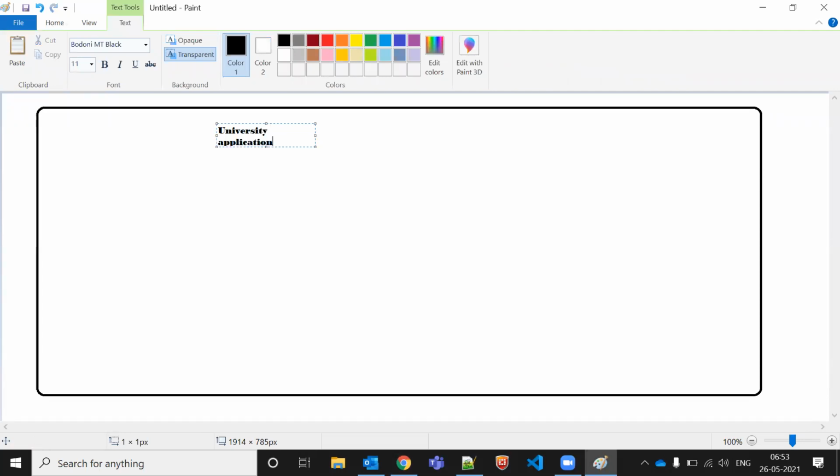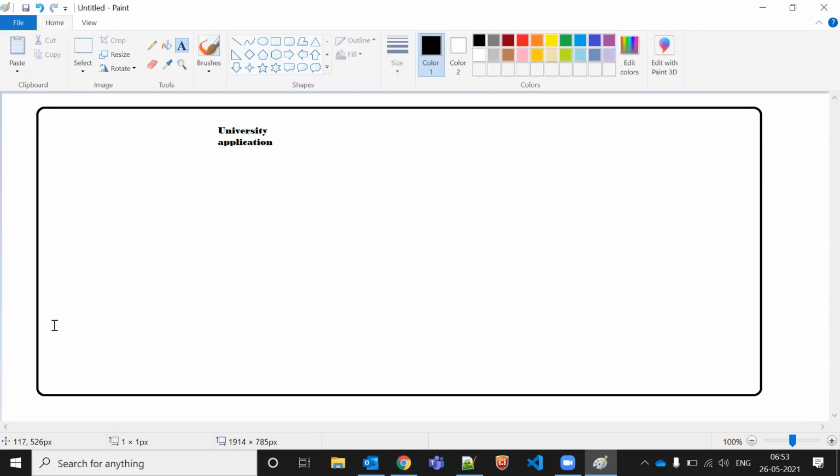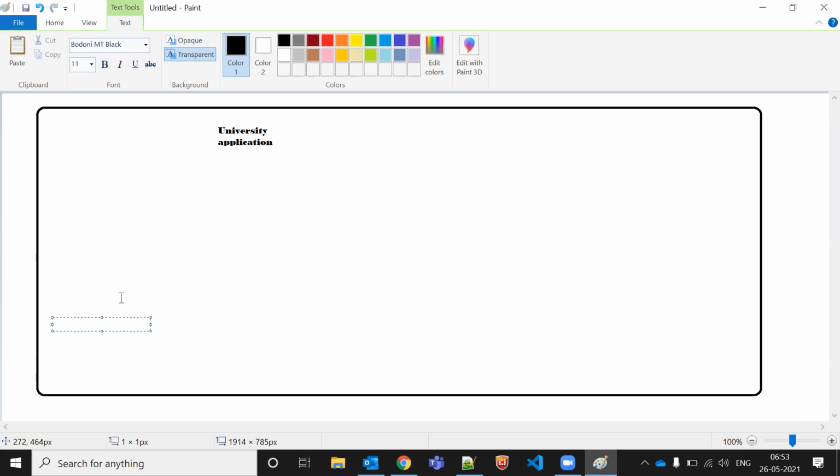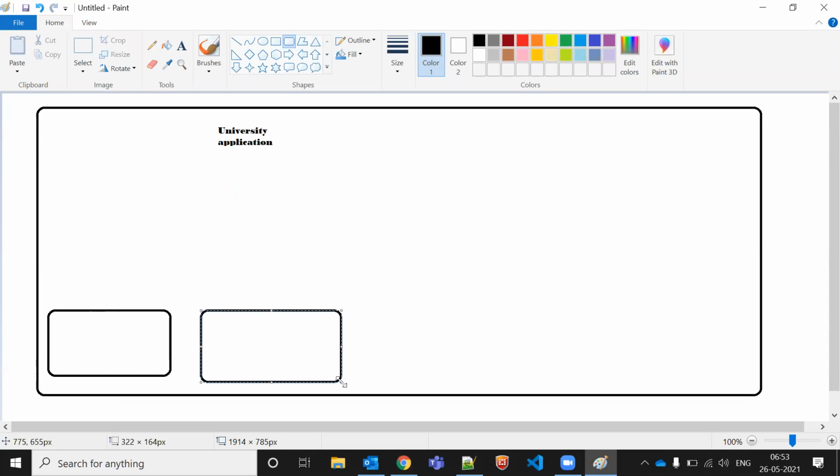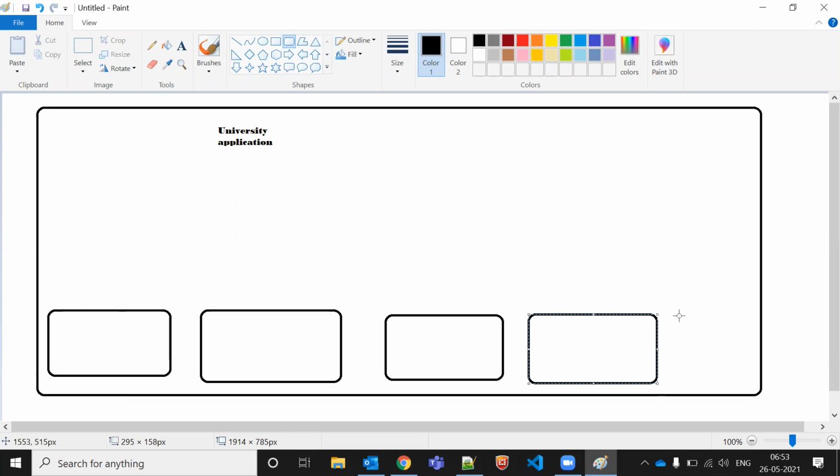In the university, what should we have? As in real time, you can think about what we have in a university. First we have the admin department. Admin is one department. These are different departments, where we are storing different data and different objects.